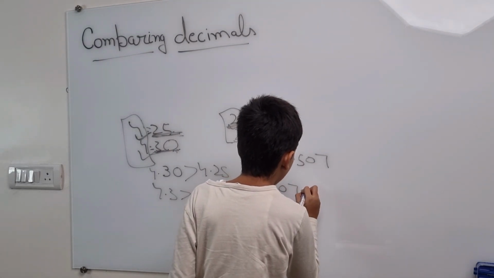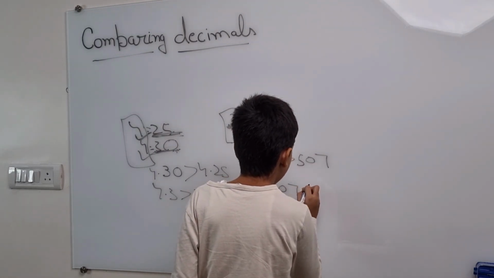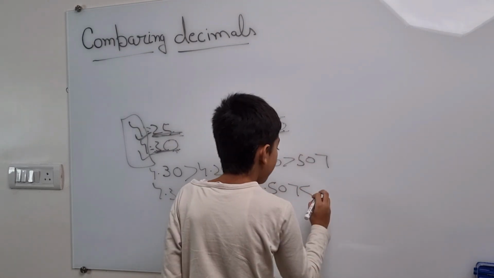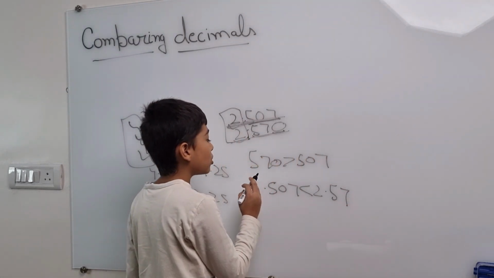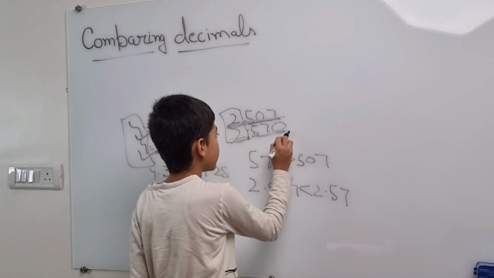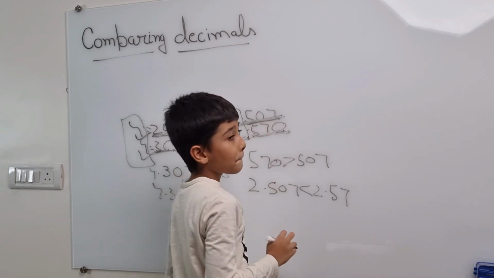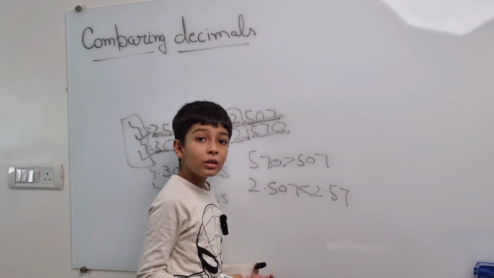2.507 is smaller than 2.57. That's how our eyes trick us. It looks so big, but it's actually small.